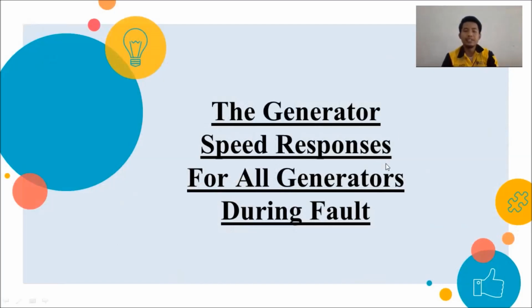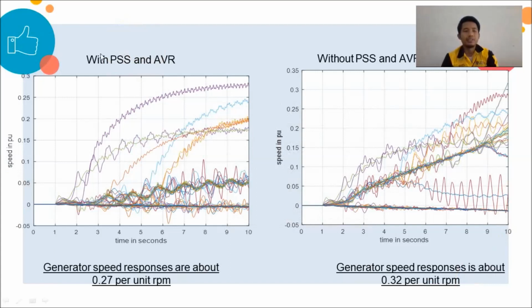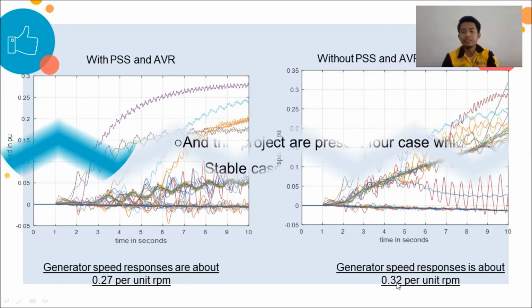The generator speed response for all generators during fault. This is with PSS and AVR. The generator speed response is about 0.27 per unit RPM. Without PSS and AVR, the generator speed response is about 0.32 per unit RPM.